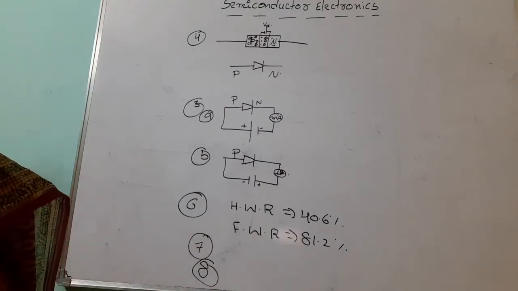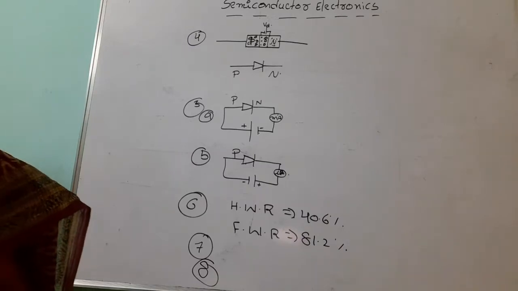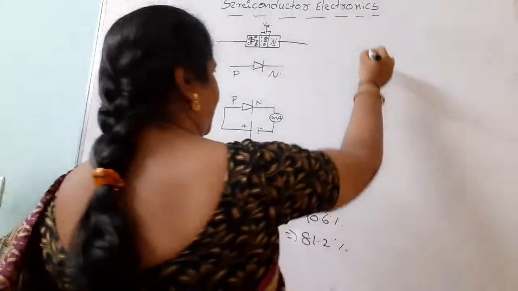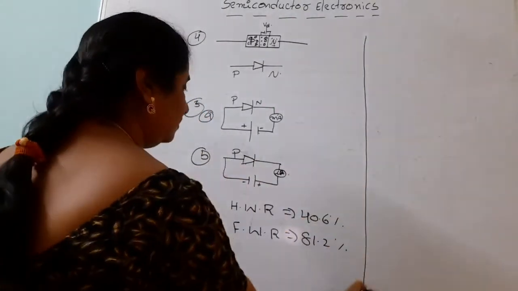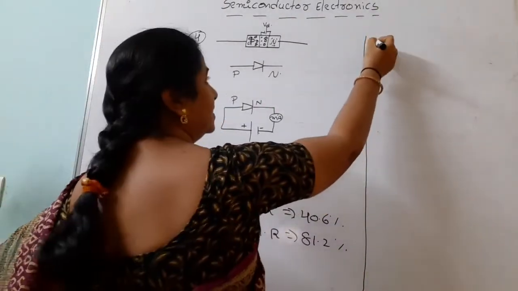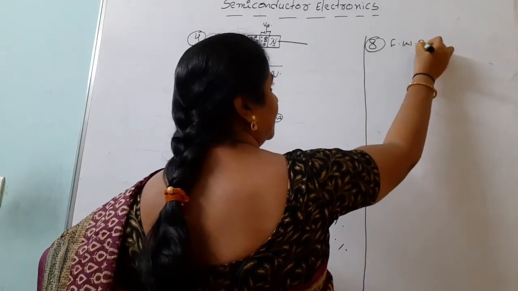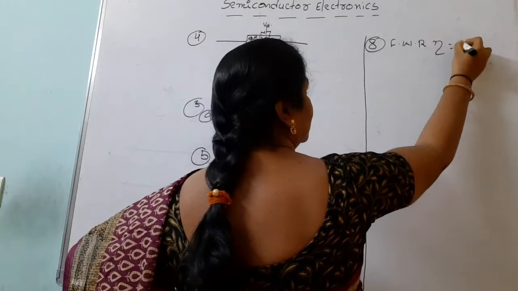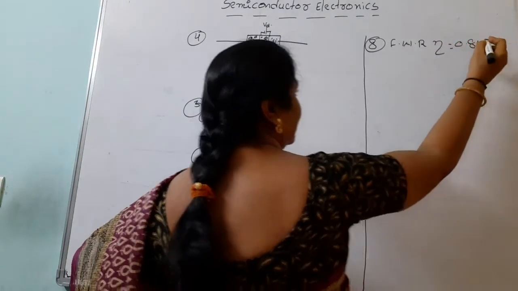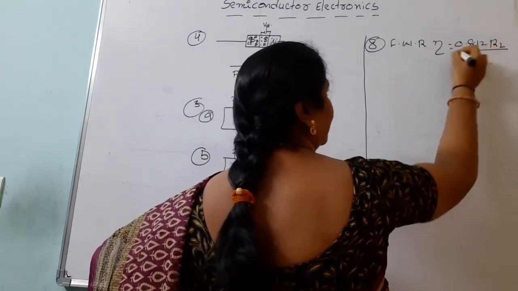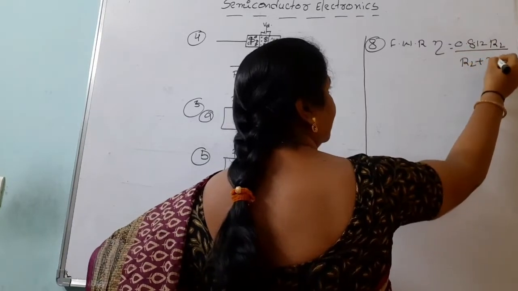is, write the expression for the efficiency of full wave rectifier and half wave rectifier. For the full wave rectifier, efficiency eta equals 0.812 RL by RL plus RF.